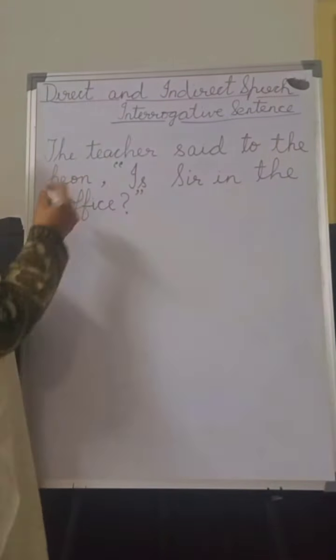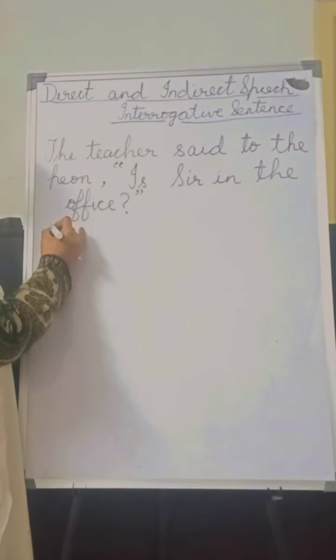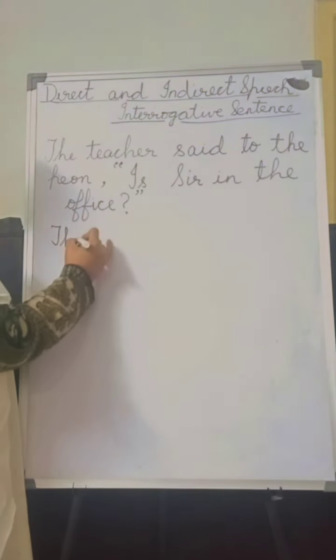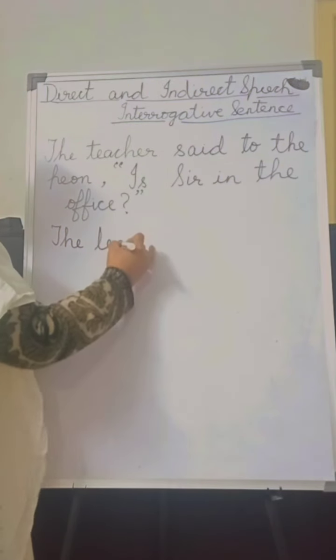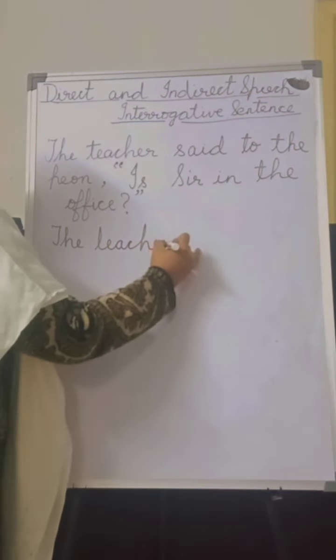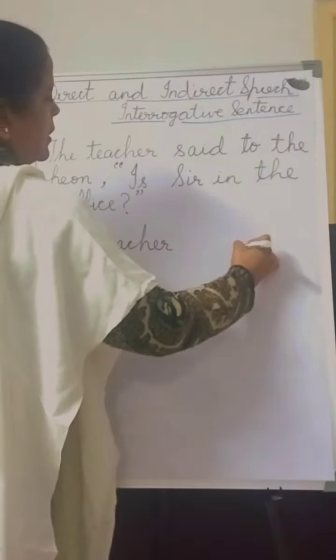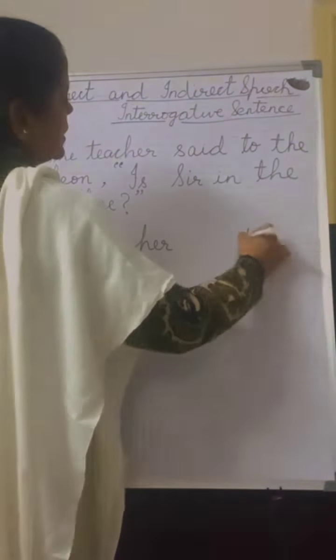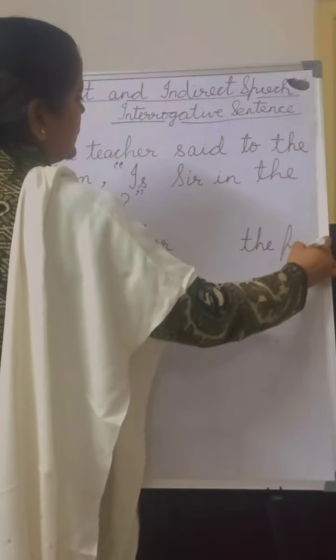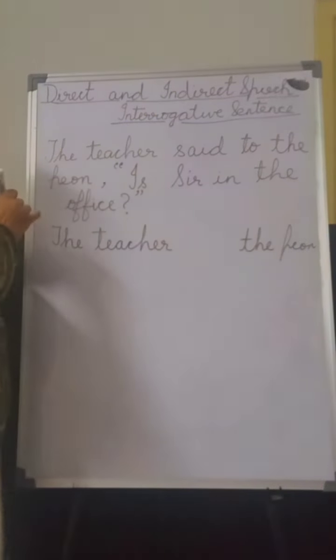So let's revise. We have to copy the speaker. The teacher is the speaker. Now who is the listener? The PN is the listener. So we'll copy. Now, what is the first rule?